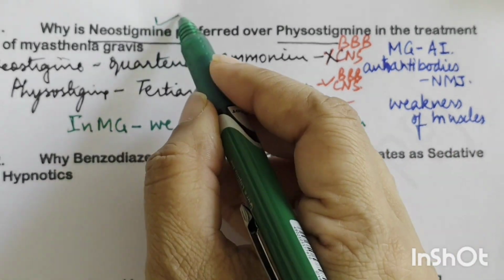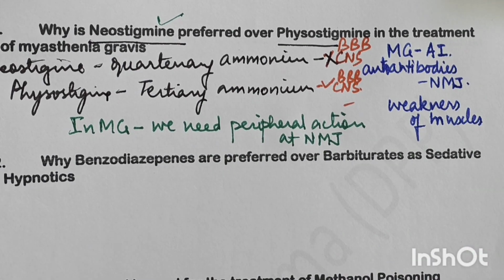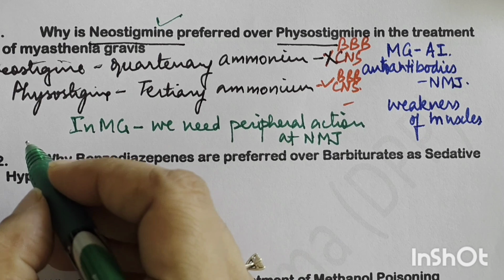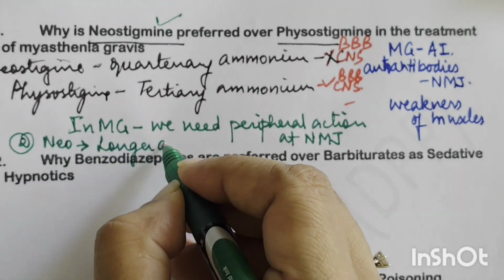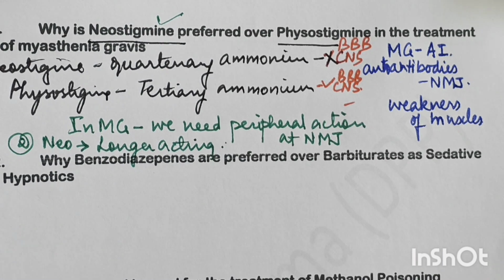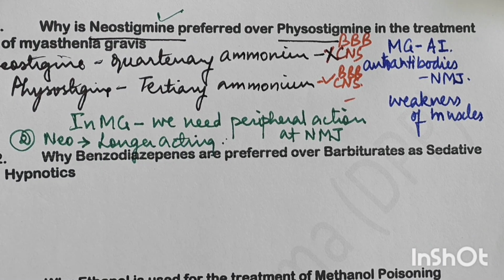So what it does is that it reduces the action of acetylcholinesterase, and thus increases the action of acetylcholine at the neuromuscular junction. So that is one reason. Second reason is that neostigmine is longer acting, while physostigmine is shorter acting. So this is the main difference between both of them, because of which neostigmine is preferred in myasthenia gravis.